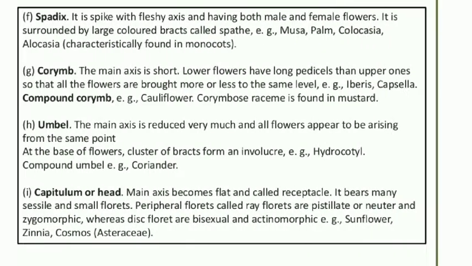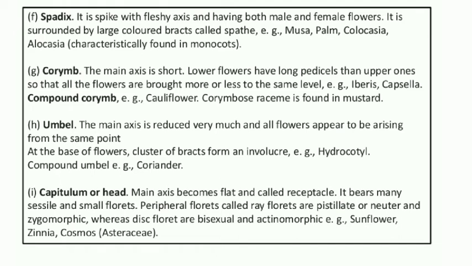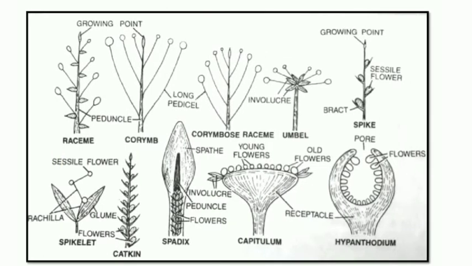Right. Next one is corymb. The main axis is short, lower flowers have longer pedicels than upper ones, so that all the flowers are brought more or less to the same level. So, you can see the corymb in this diagram.